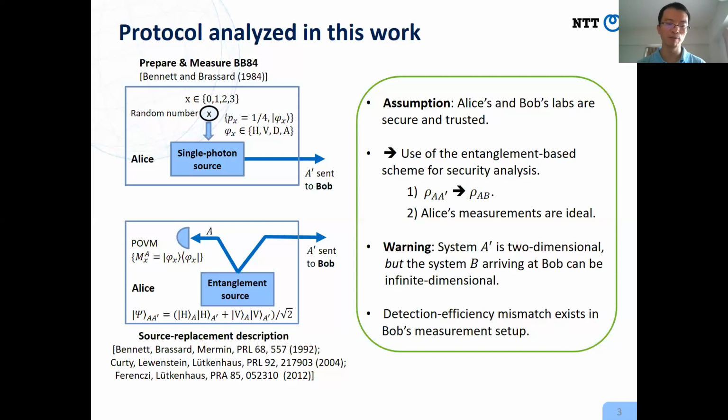I also would like to mention that the entanglement-based scheme is a hypothetical description. In our analysis, we will assume Alice's measurements are perfect with ideal detectors. One warning is that the system sent out by Alice is a single photon. However, the system received by Bob may be infinite dimensional because over the transmission, Eve can replace the single photon by an optical pulse. In this work, we will study efficiency mismatch in Bob's measurement.